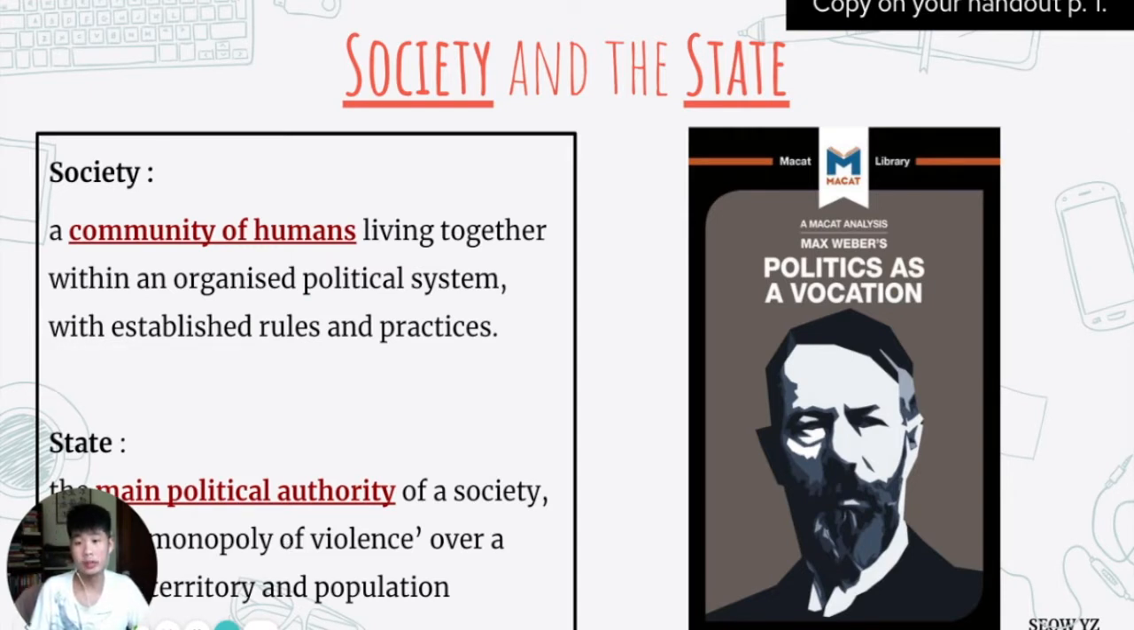It controls the society. So again, the society is a group of human beings, the group, and the state is the organization that rules over this group.